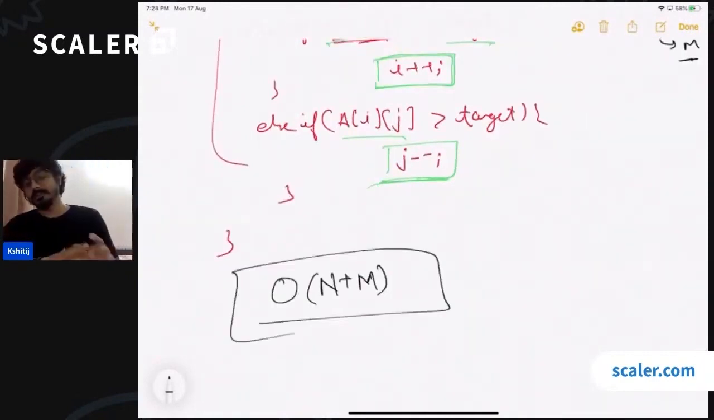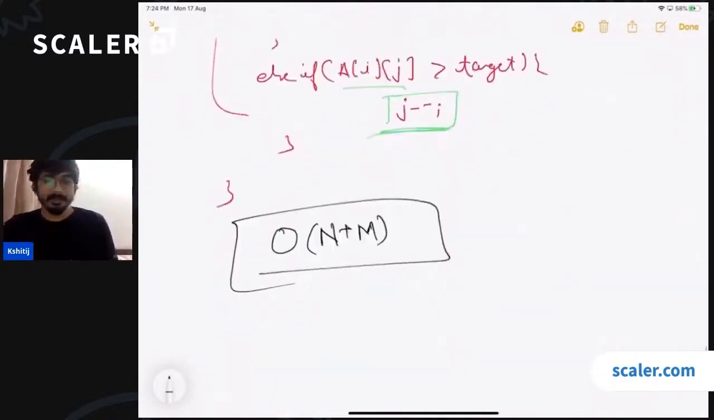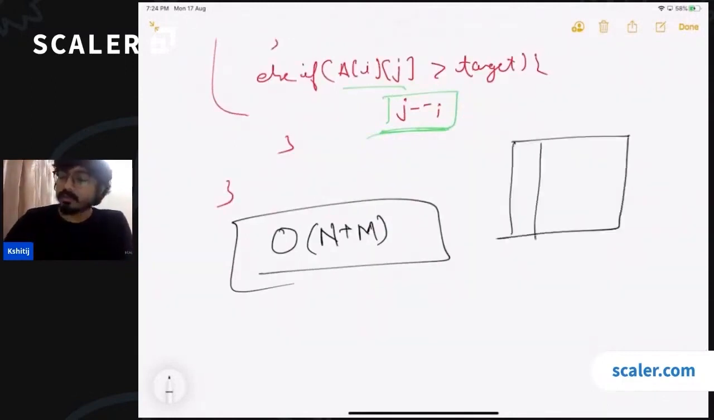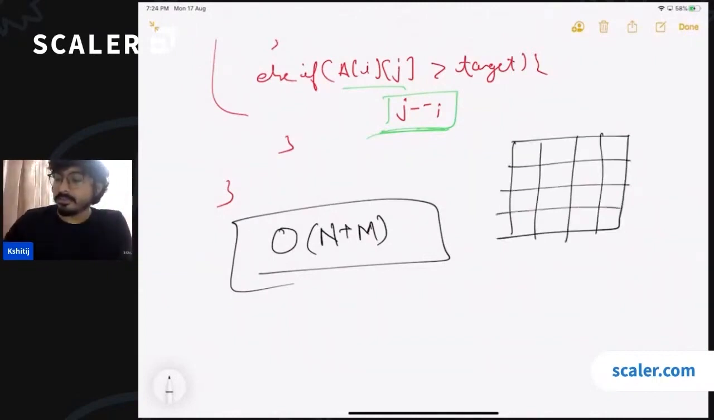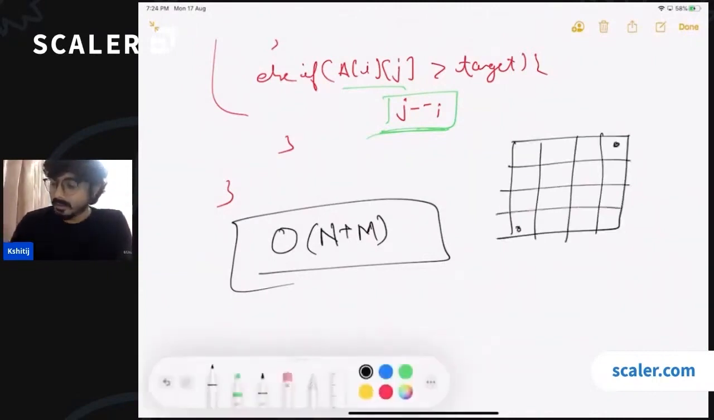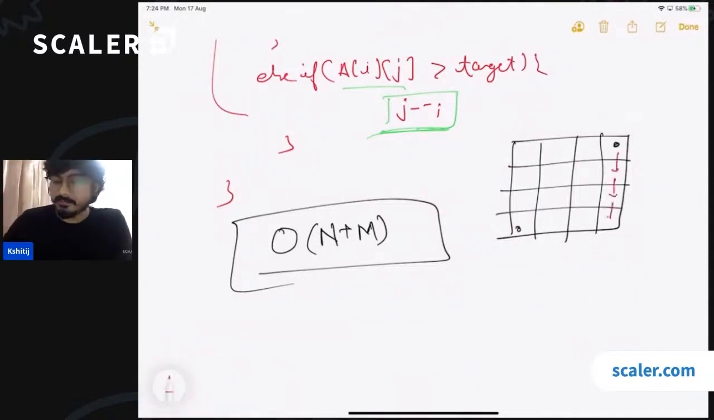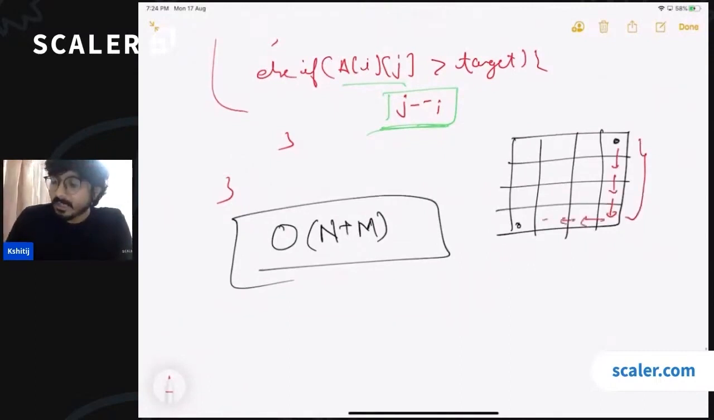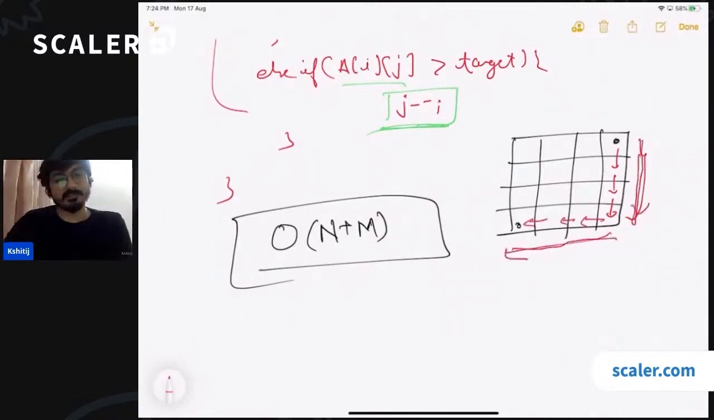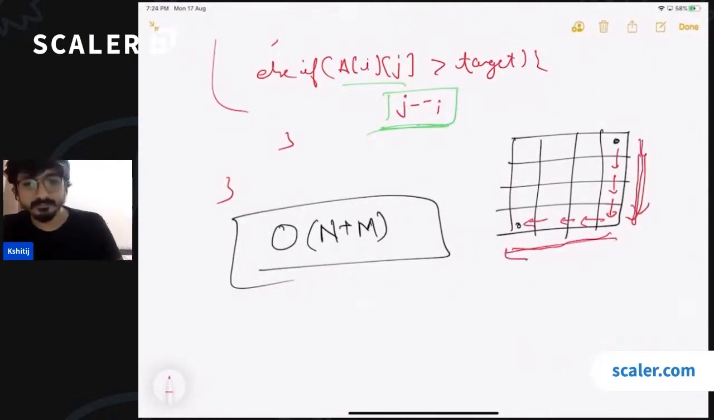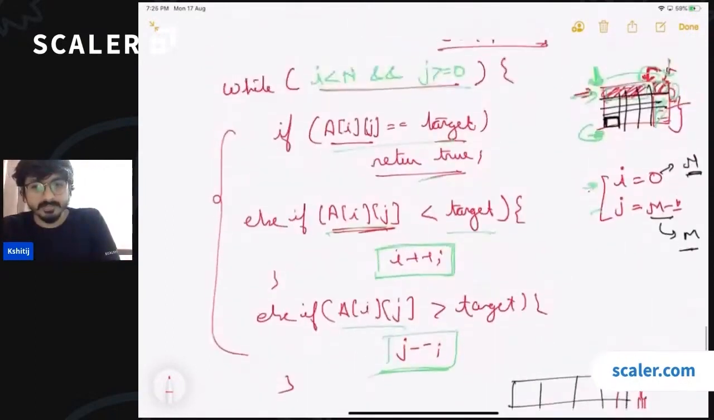What if matrix is not sorted? If the matrix is not sorted, you cannot apply this logic, right? Why not maximum of n and m? That is because you can do both of the things, right? If you are moving from this corner to this corner, you will have to take all the n steps in order to move from here to here, and you will also have to take all the m steps in order to move from here to here. This is the worst case, that you go down as much as possible and you also go left as much as possible. Okay, so that is n plus m.